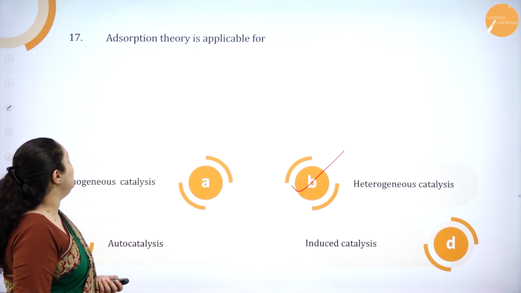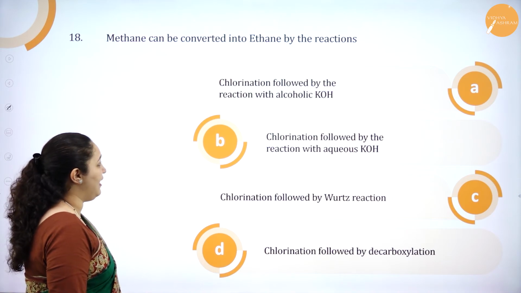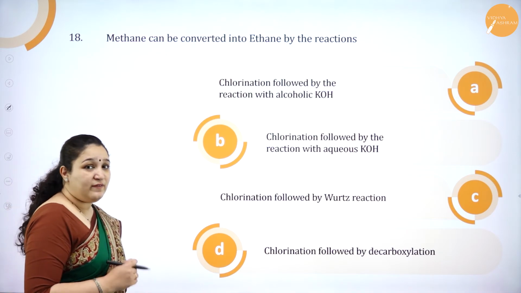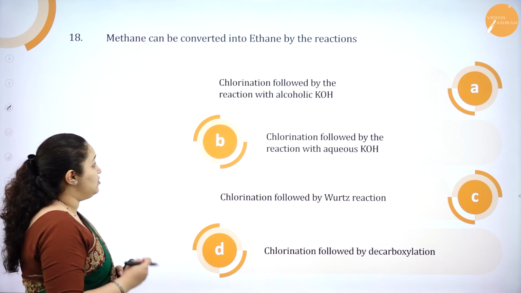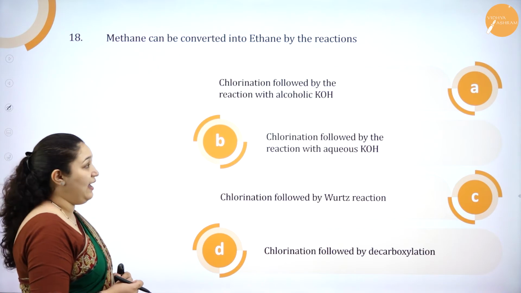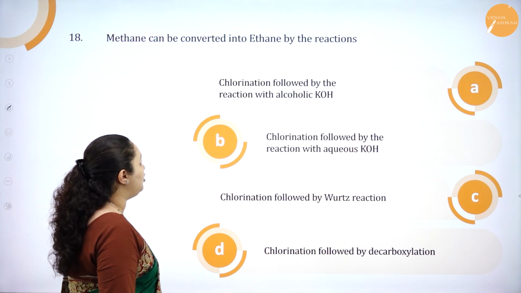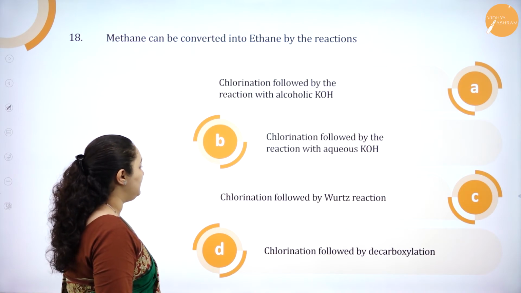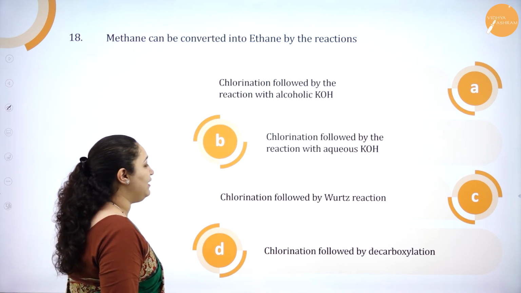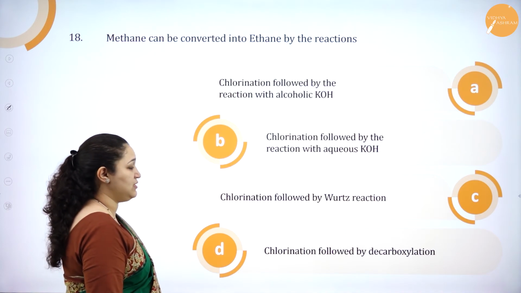Next question. Methane can be converted into ethane by the reaction, what are we doing here? Methane is getting converted to ethane. So we have to see which reaction it can actually happen. Option A, chlorination followed by reaction with alcoholic KOH, chlorination followed by reaction with aqueous KOH, chlorination followed by Wood's reaction, chlorination followed by decarboxylation.